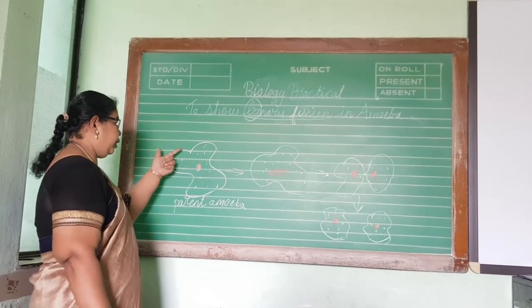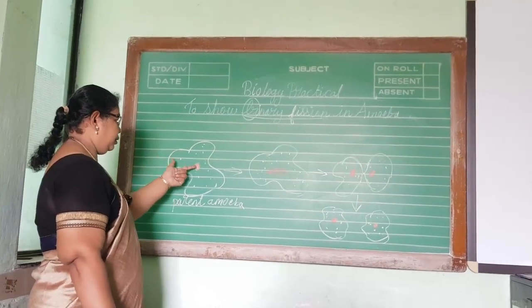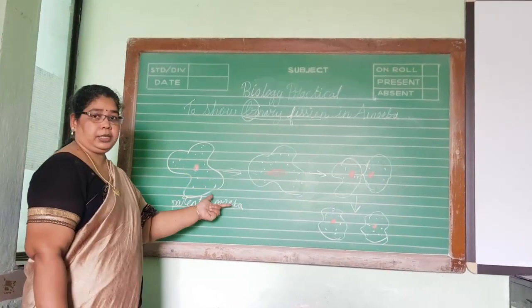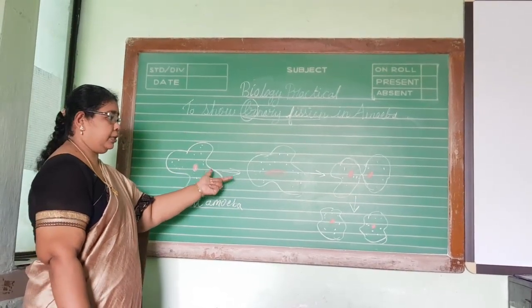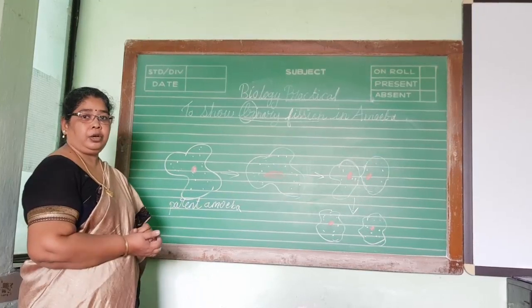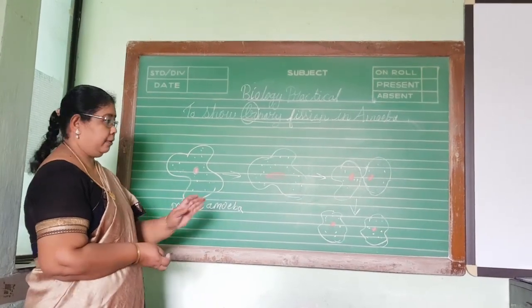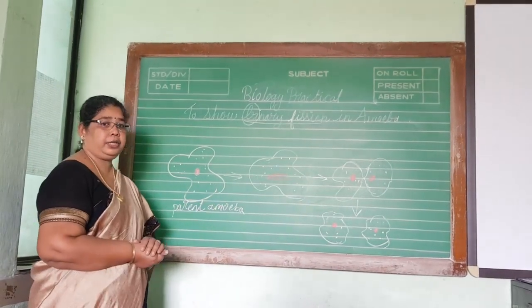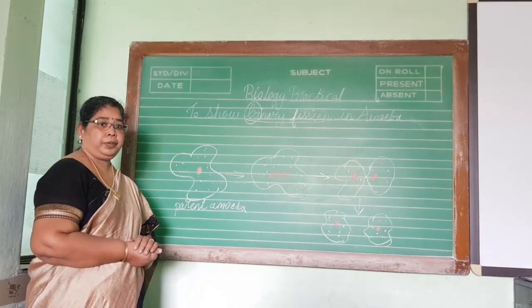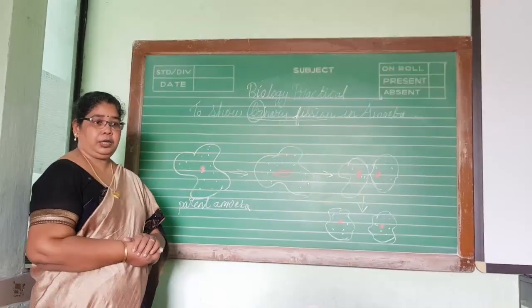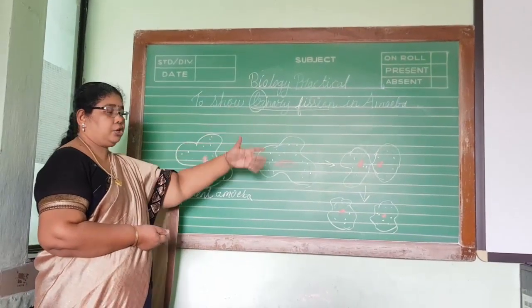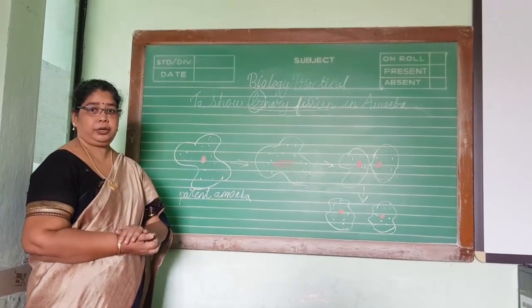Now labeling, you can do cell membrane, nucleus. All this is given in the journal. I will mark and give it in the journal, or it is already given, so you can look at it and copy it down. Now take out your journals. This we will be giving for practical exams. We will give you only the aim. Rest all things you have to learn on your own and do.